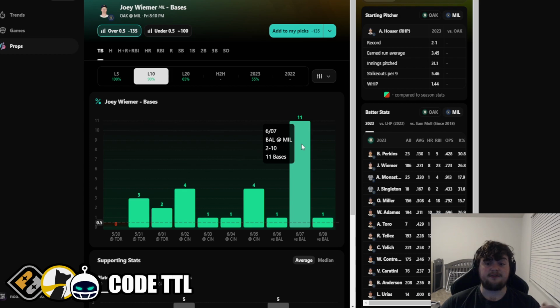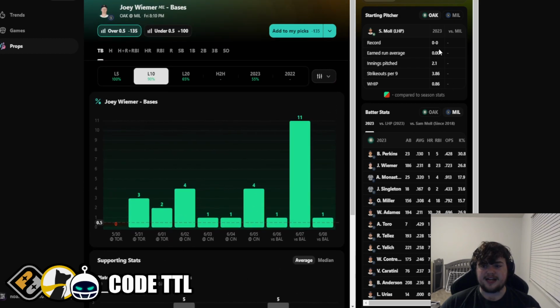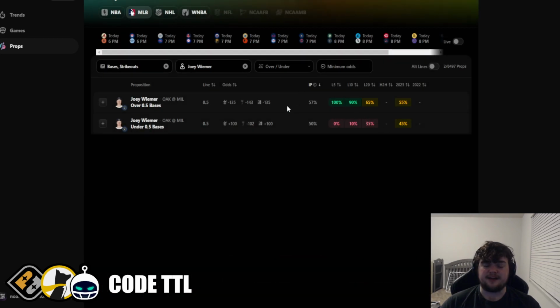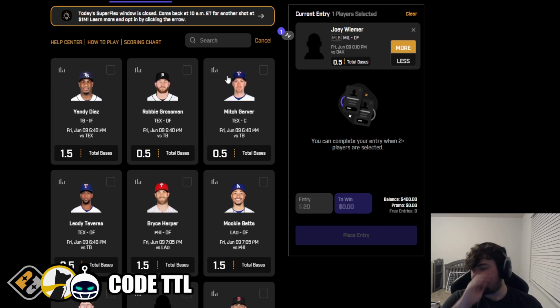We can see he did get 11 bases that one game. They are versus Oakland today, who has Mole pitching, who's a left-handed pitcher. I do like this for him. He hasn't played this season, so there's no earned run average. But I do like this play. Again, he's hitting 9 of his last 10 and 5 of his last 5. I love this. I also took his over 0.5 hits on Sleeper, so I do think he gets a hit. I think he gets that base, and that's that for him.